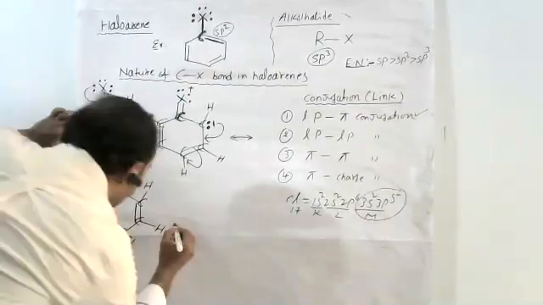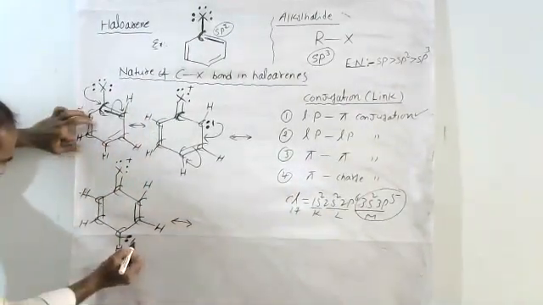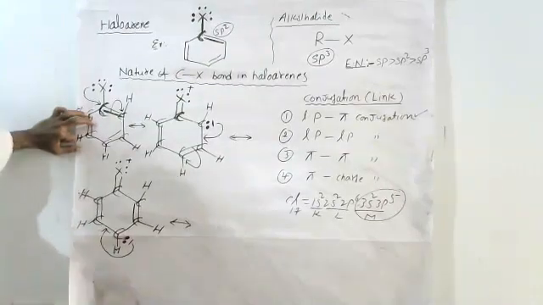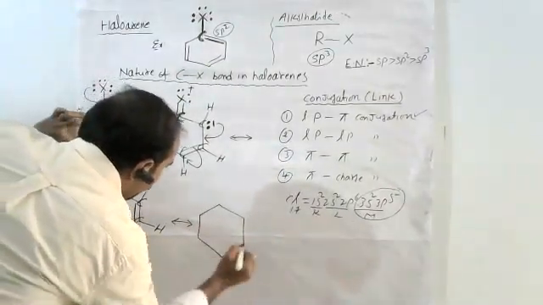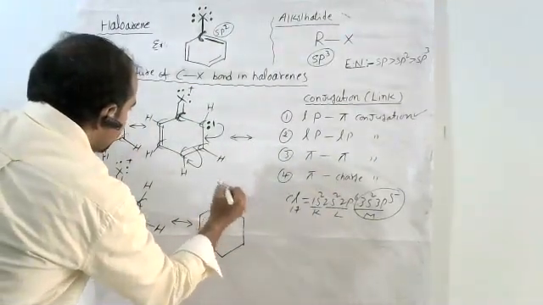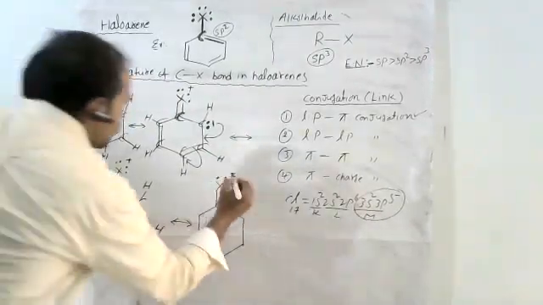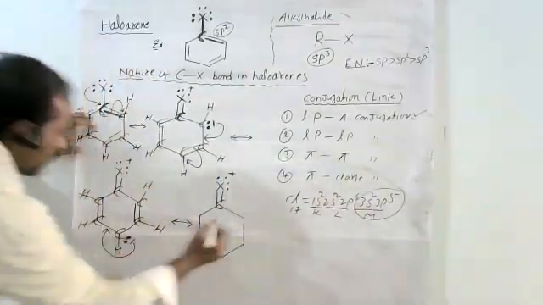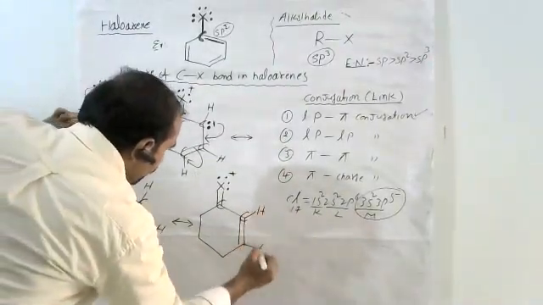Now further, what is the chance? By using these two electrons, this carbon forms a double bond here. Now here, already carbon-halogen double bond, and the halogen has a positive charge. Here a double bond is there. This carbon satisfies the valency.